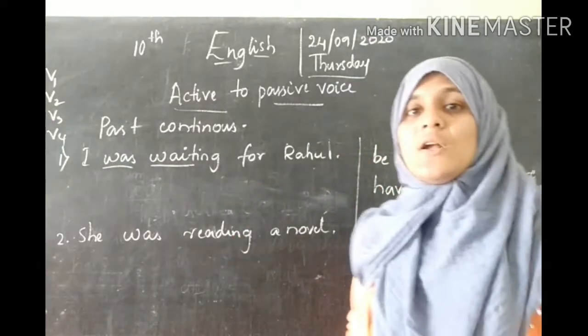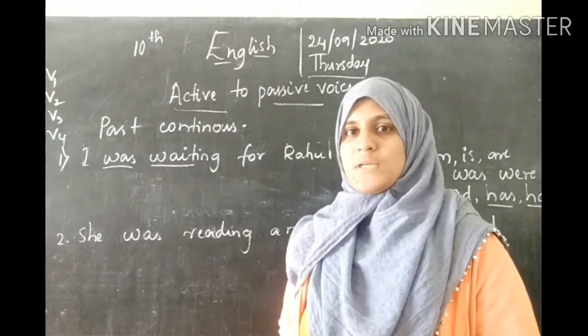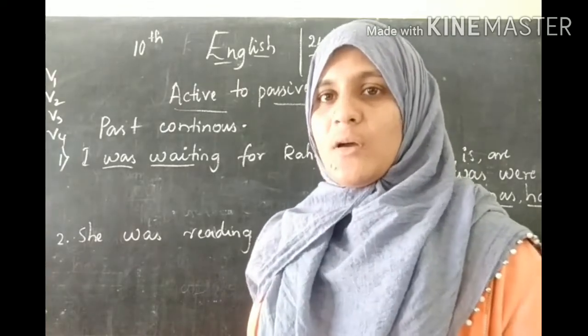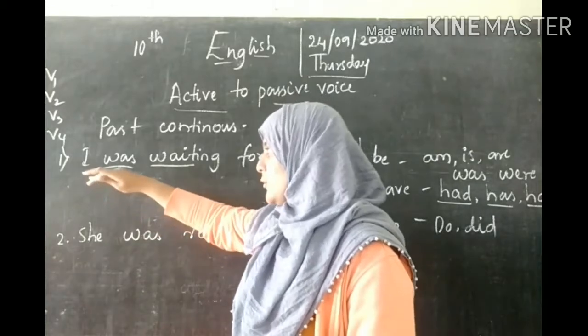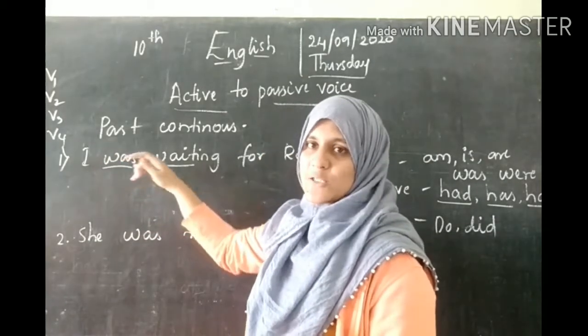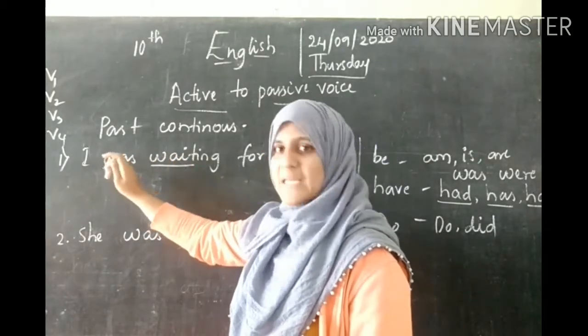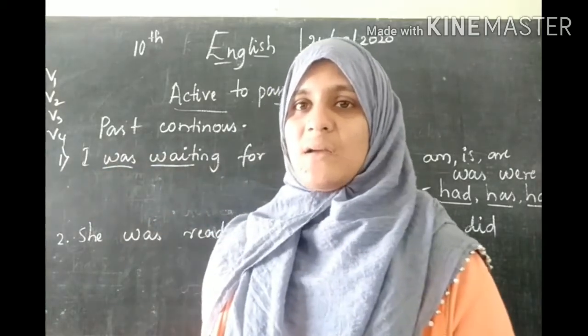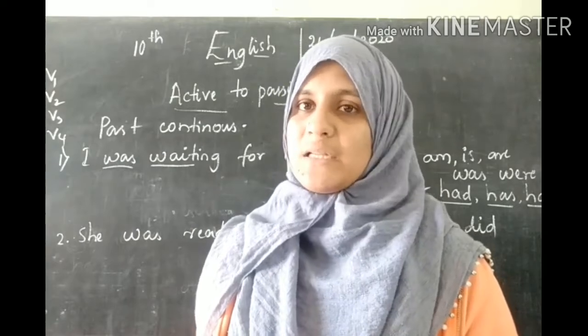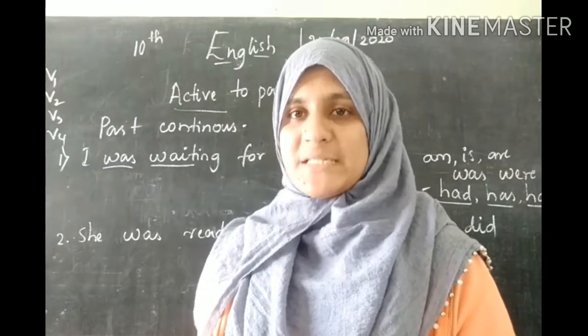tense. Children, don't create confusion or put yourself into confusion. Here look at the auxiliary as well as the verb. If they have given is, it is present tense. If they have given are, it is also present tense.